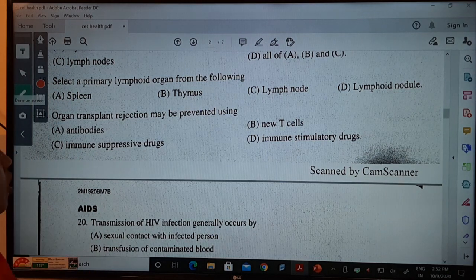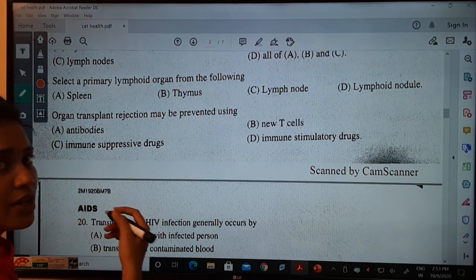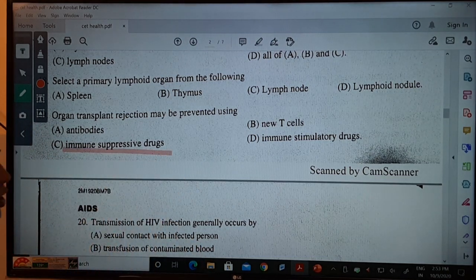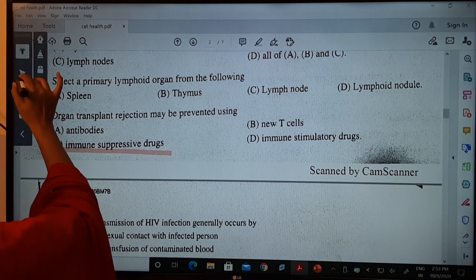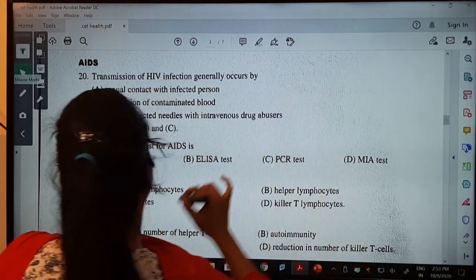The answer here will be: organ transplant rejection can be prevented using immunosuppressive drugs. Next one, we will move on to AIDS, acquired immunodeficiency syndrome. Can everybody see this?